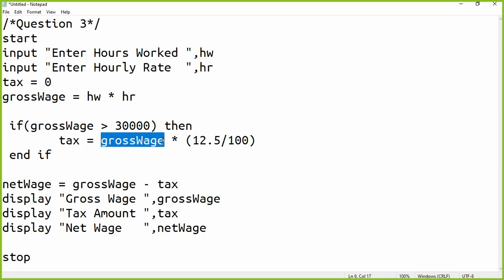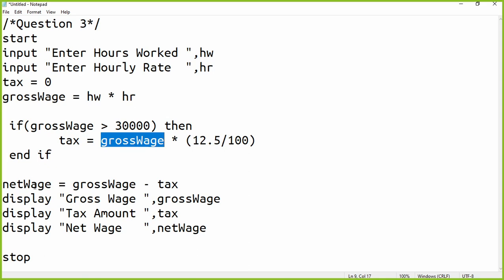How much was your earning? Let's say this is 50,000. So 50,000 is getting multiplied by 12.5%. So for 50,000 rupees, 12.5% will be calculated. If you have 1 million, for 1 million, 12.5% will be calculated. If your earnings are 25,000, how much will be calculated? 0, because 25,000 is less than 30,000.